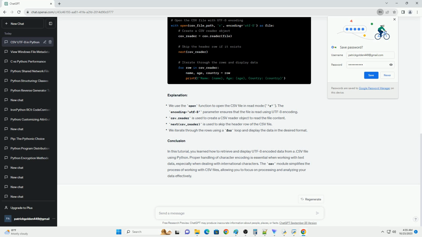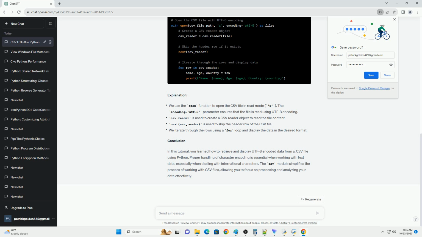Explanation: replace UTF-8 data.csv with the path to your .csv file when using the script. Save the script as a .py file and run it using a Python interpreter. You should see the UTF-8 data retrieved and displayed in the console.